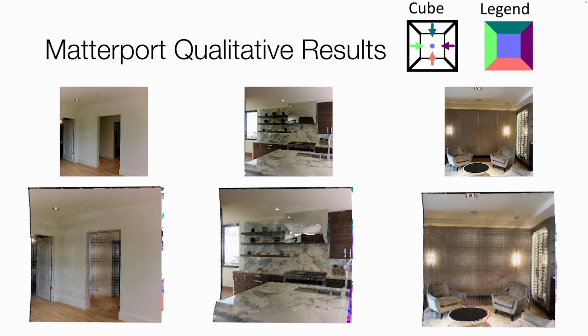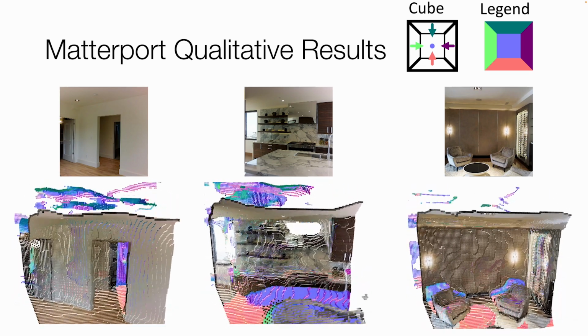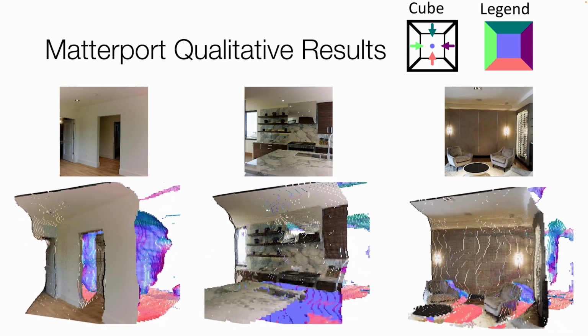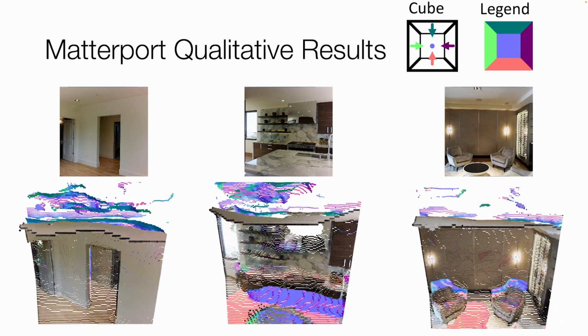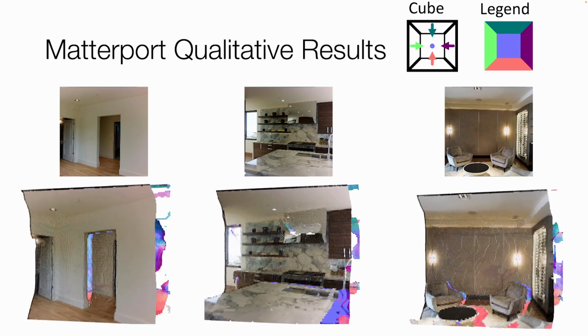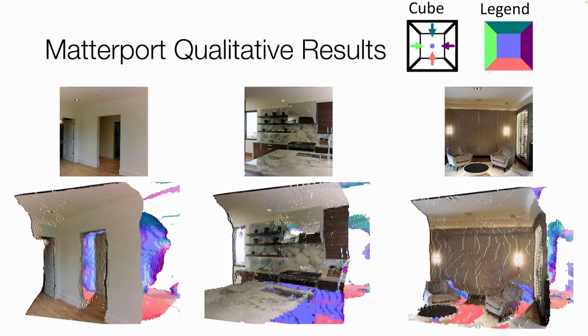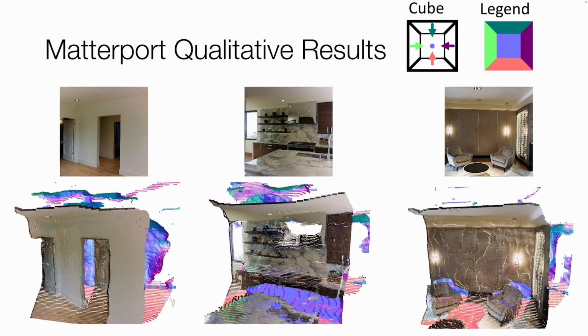We visualize qualitative results on previously unseen RGB images from Matterport 3D. We show a surface normal legend on the top. We use this color scheme to color only the occluded regions. We see that our model recovers a completely occluded room, the inside of a kitchen island in purple, and the wall and the floor occluded by the chairs in pink and purple.